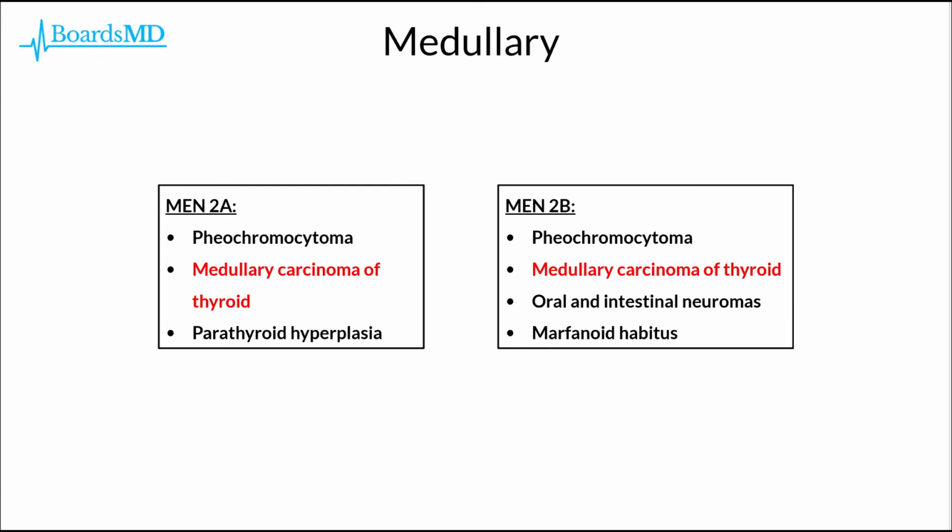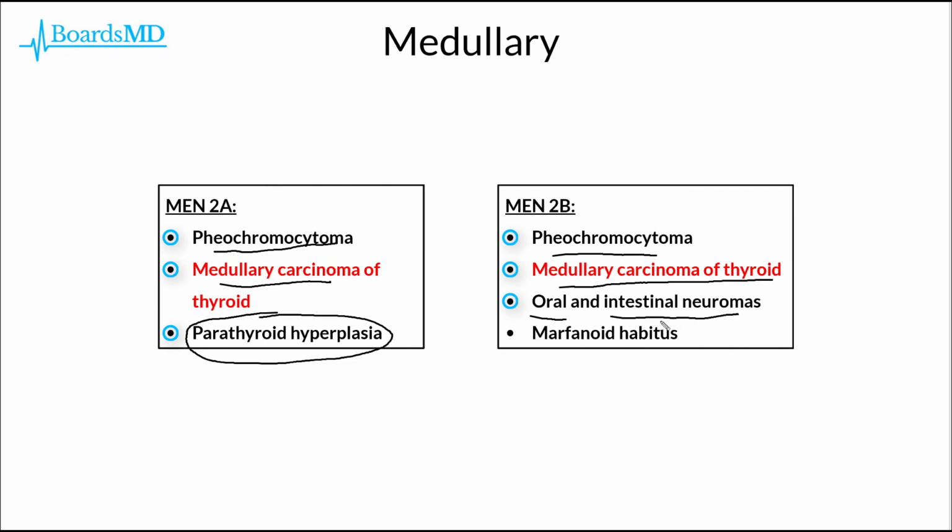In MEN 2A, our classic features are going to include pheochromocytomas, medullary carcinoma of the thyroid, as well as parathyroid hyperplasia, whereas in MEN 2B, we may see pheochromocytomas as well as medullary carcinoma of the thyroid, but these patients characteristically may also have oral or intestinal neuromas, as well as a marfanoid habitus, in which they have some of the physical exam features of Marfan syndrome, such as elongated limbs and tall stature.